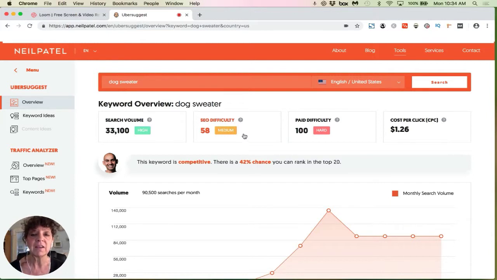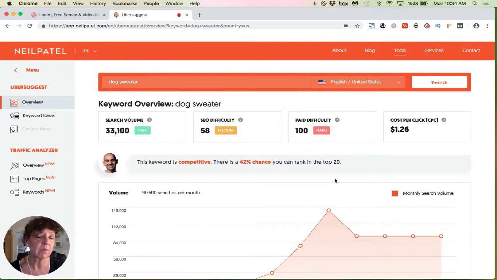Because we're small potatoes, we really don't have a chance of competing. This is somewhat competitive. It's medium. There's a chance. There's a 42% chance that we can rank in the top 20. So that's not bad. And here it again tells us a little bit about what this parameter is. Ignore the paid difficulty and the cost per click. That would be if you want to take out Google ads, and we're talking about organic SEO that doesn't have to cost us any money.